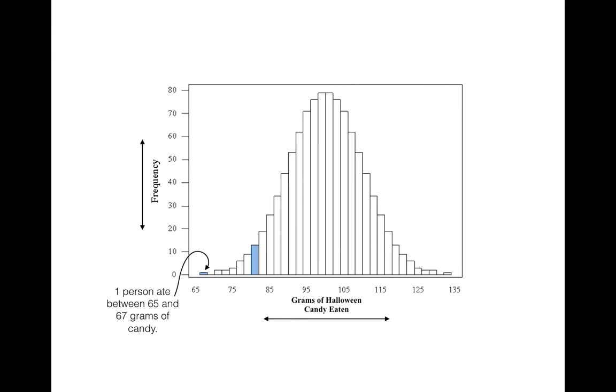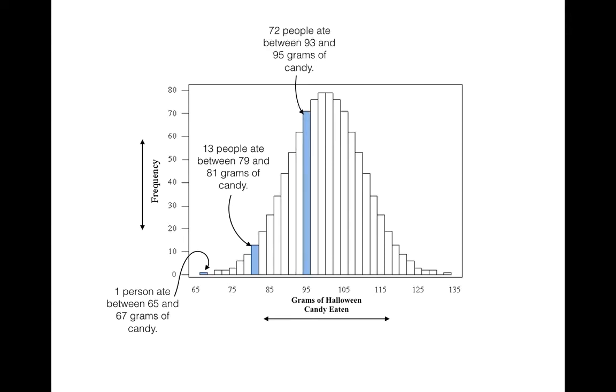And here we can see that about 13 people ate between 79 and 81 grams of candy. And if we look here, we can see about 72 people ate between 93 and 95 grams of candy. So that's how we read the histogram. We already know that, but it's good to be reminded.